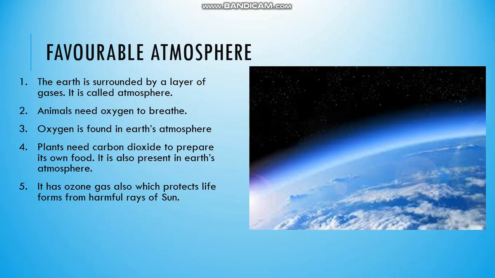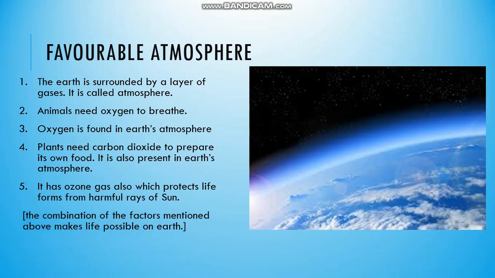Otherwise, it may cause harmful diseases like cancer, etc. So ozone gas protects us from harmful rays of the sun. That is why the atmosphere is favorable for life. So the combination of these factors makes life possible on Earth.